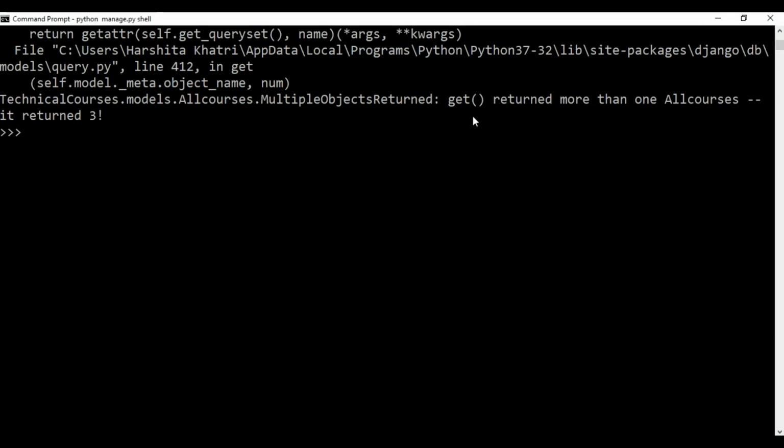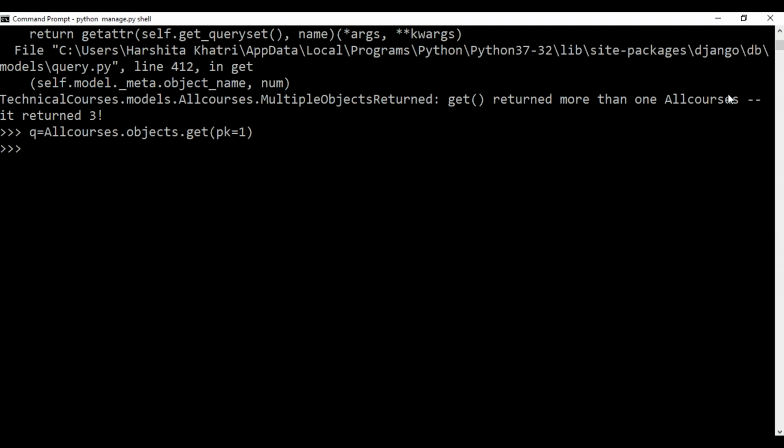So as you can see over here, it says get has returned more than one object from the all courses class. Now this is because I had set all the courses' starting date from the timezone.now function, which means I had set it to the current time for all 3 courses. So now I'll take a new variable q within which I'm going to store one of the objects present in the all courses. So it will be either Python, Java or C. I'll just specify that through the primary key. So that will be all courses dot objects dot get. I'll use the primary key as 1 itself and then I'll hit enter.